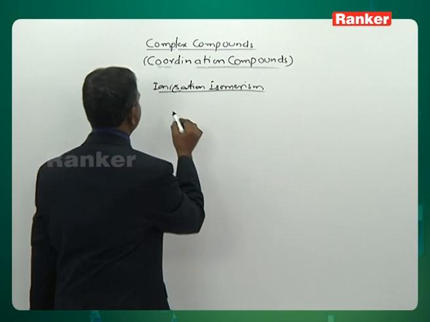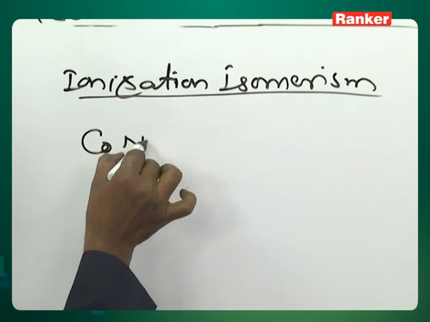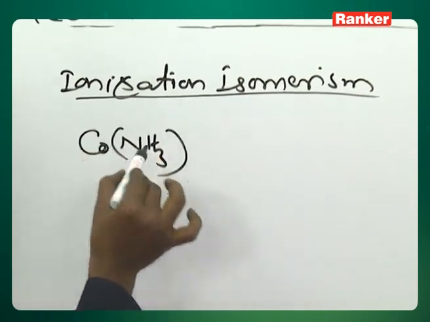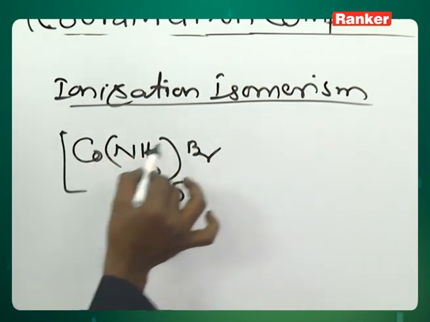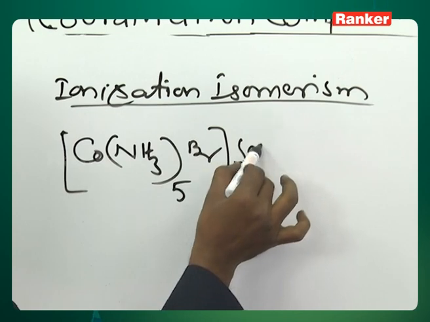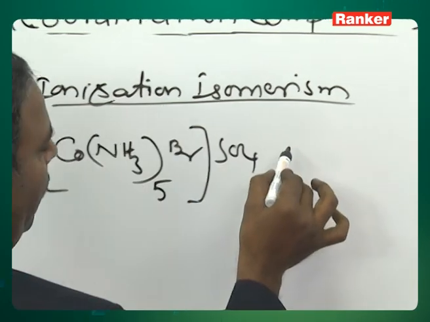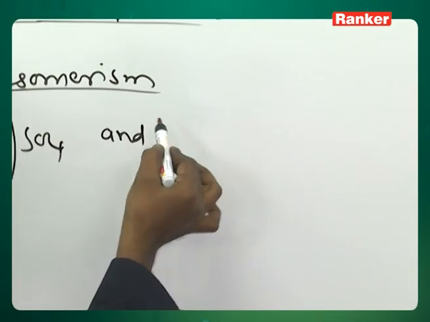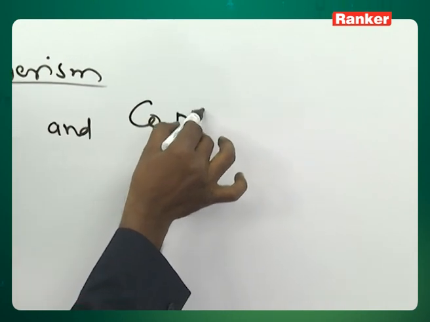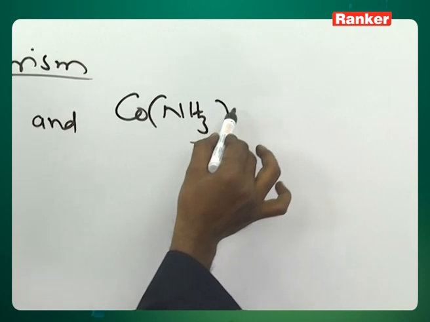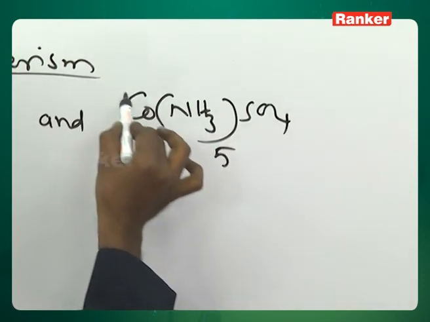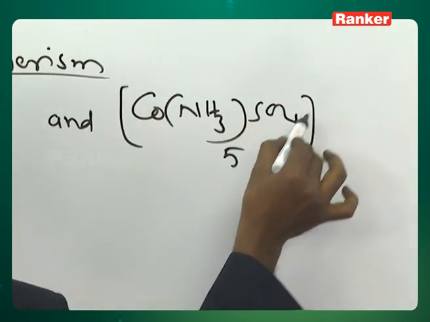Look here: Co(NH3)5Br SO4, and Co(NH3)5 SO4 Br.